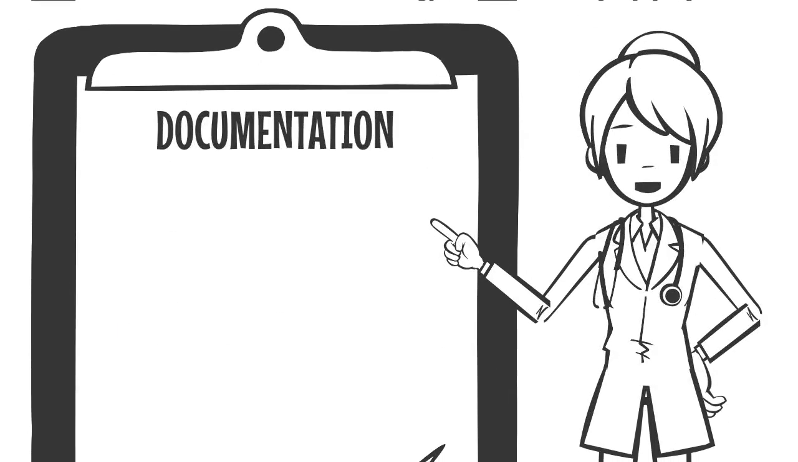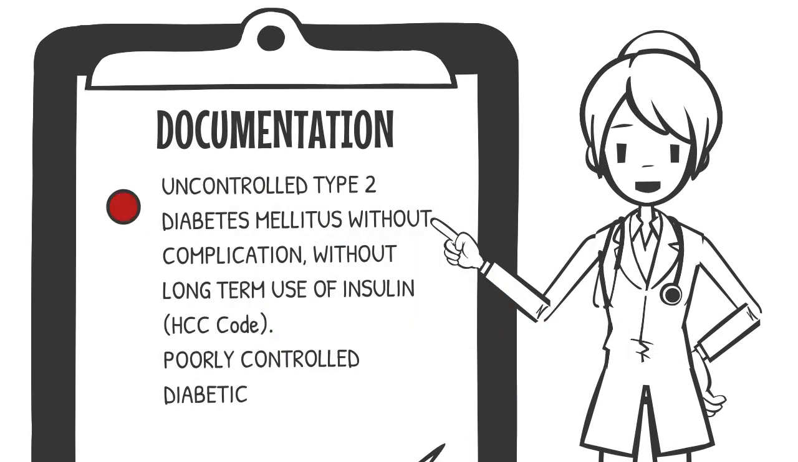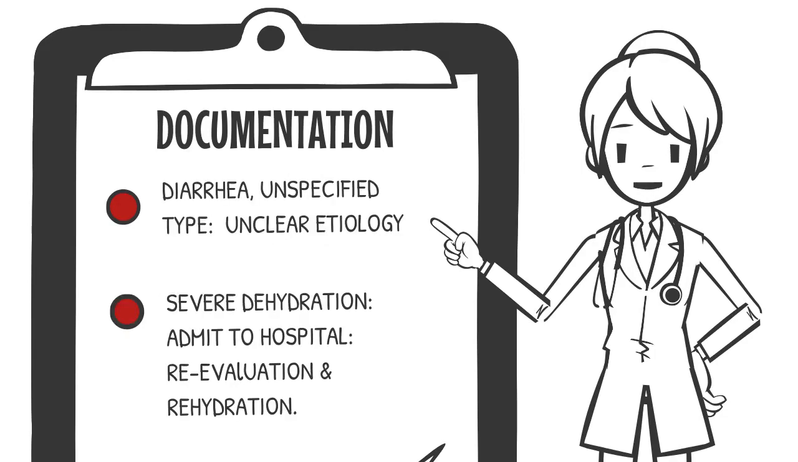Your assessment and plan includes uncontrolled type 2 diabetes mellitus without complication, without long-term current use of insulin, HCC code. Poorly controlled diabetic with finger stick in office of 200 plus. Diarrhea, unspecified type. Unclear etiology. In addition, you document severe dehydration. Patient sent to hospital for reevaluation and rehydration.